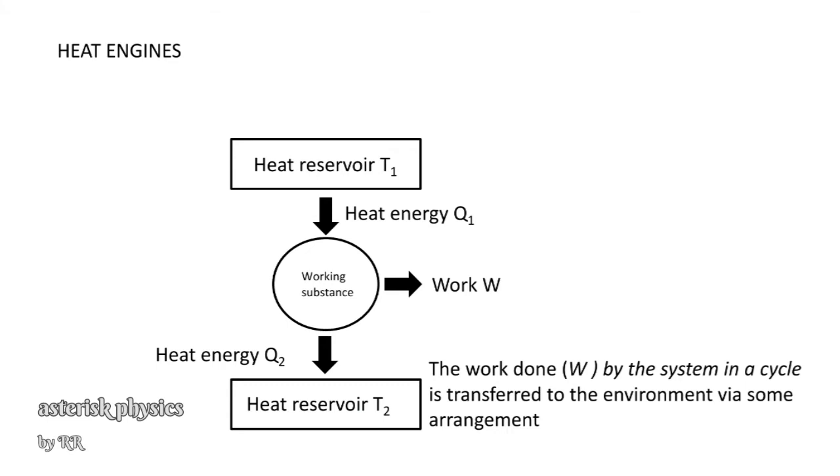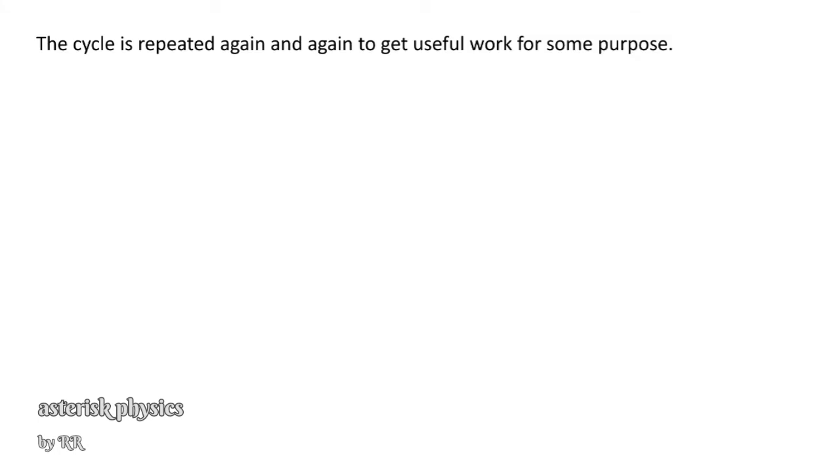The work done by the working substance is transferred to the wheels of the vehicle by means of a shaft attached to the piston. So, by some mechanism, the work done by the system in a cycle is transferred to the environment. The cycle is repeated again and again to get useful work for some purpose.